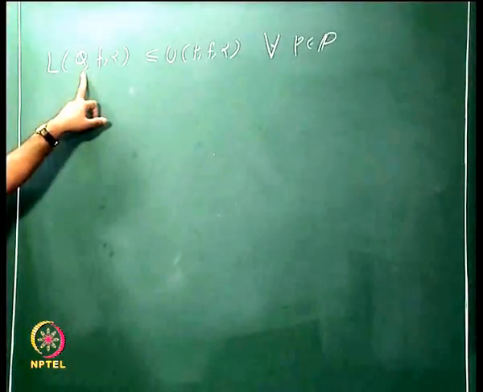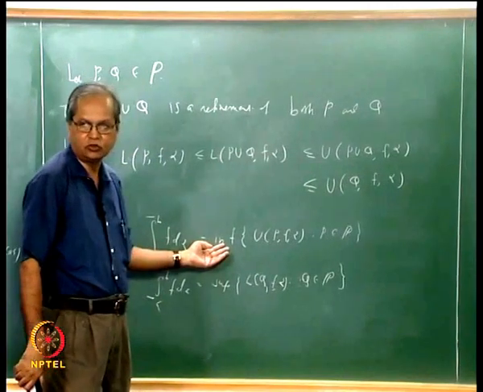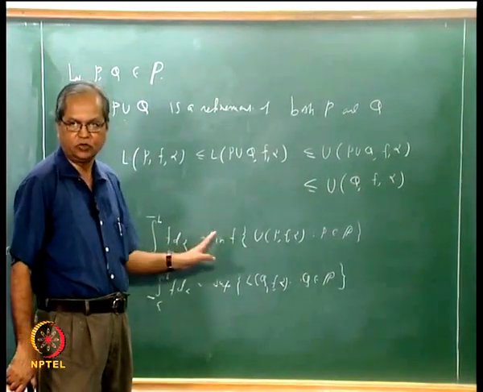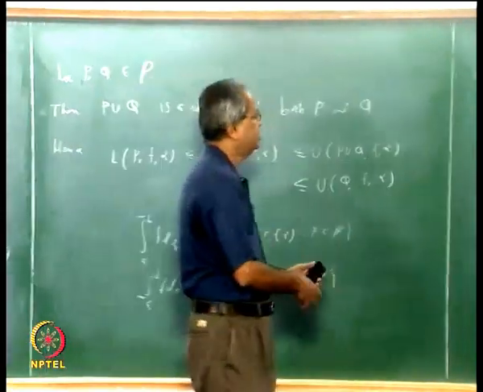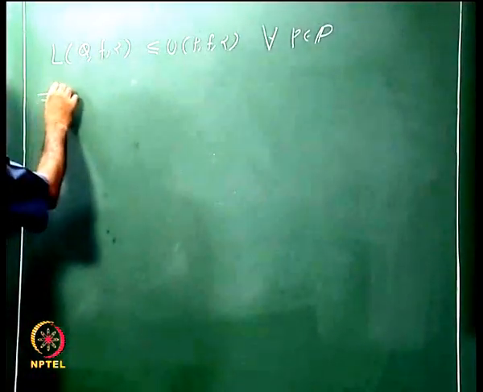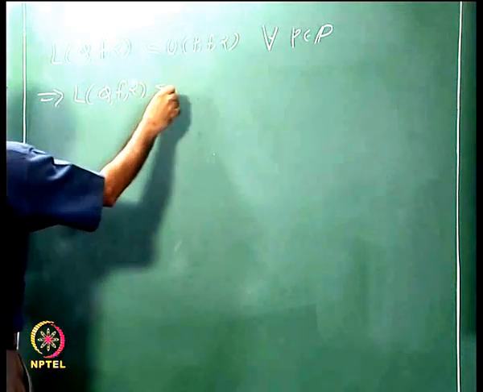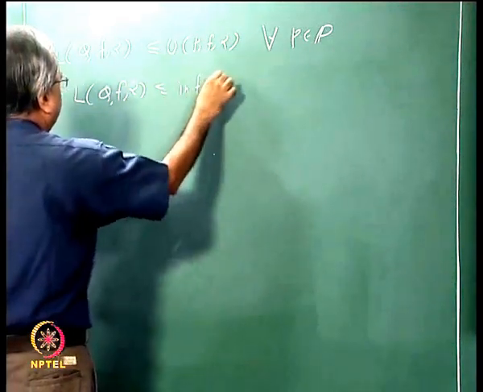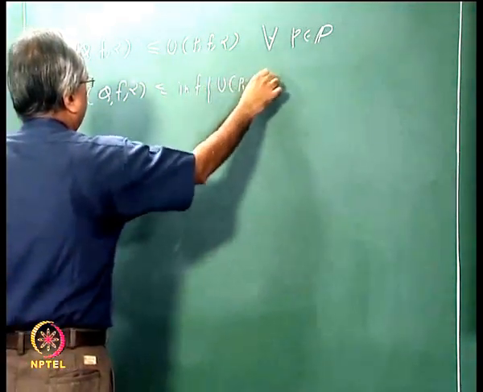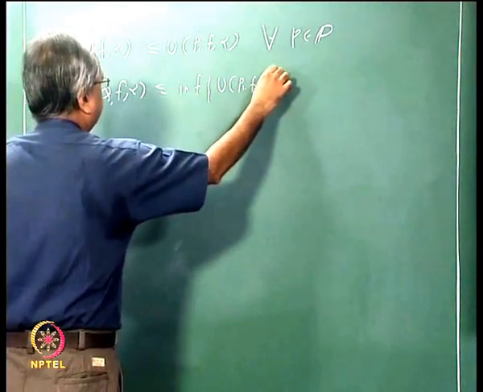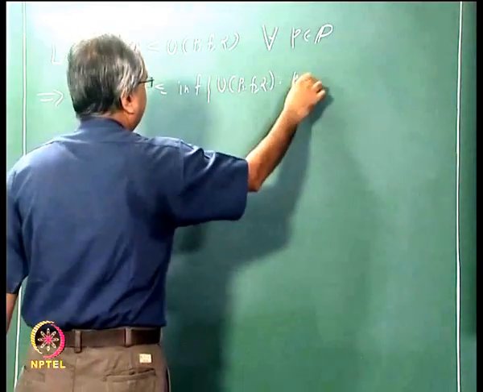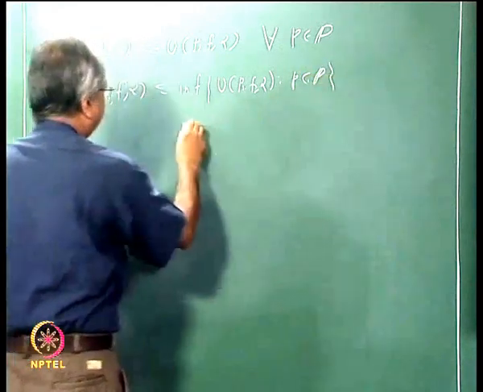And if it is a lower bound and this is a greatest lower bound, infimum is the greatest lower bound, so any lower bound must be less than or equal to the infimum. So this implies that L(Q, f, alpha) is less than or equal to this infimum of U(P, f, alpha) for P in the set of partitions, and this is nothing but the upper integral.